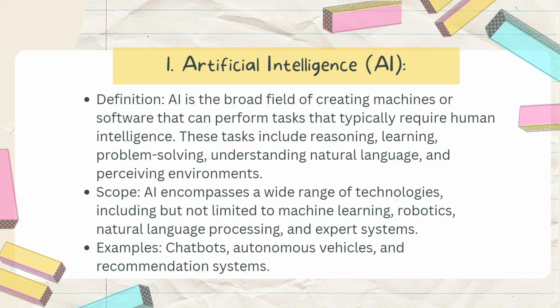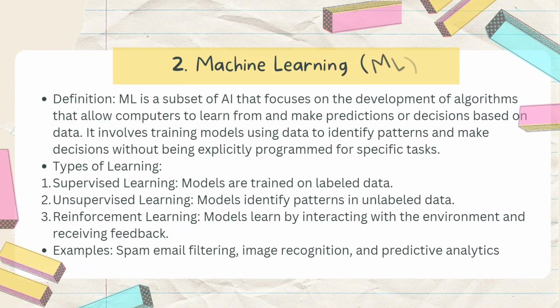So, what is the scope of AI? AI encompasses a wide range of technologies, including but not limited to machine learning, robotics, natural language processing, and expert systems. Examples of AI are chatbots, autonomous vehicles, and also recommendation systems and services.